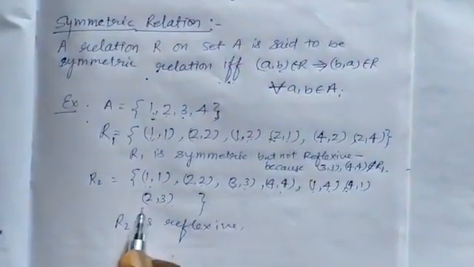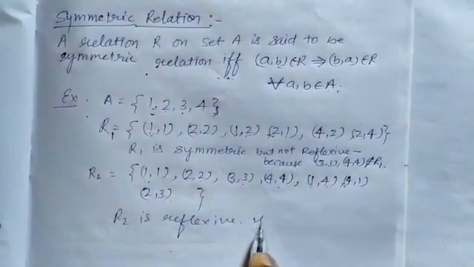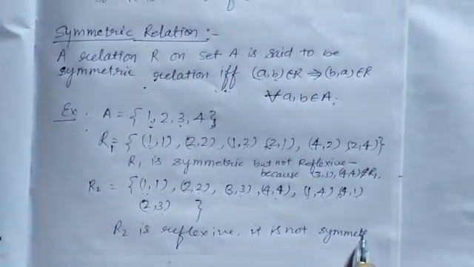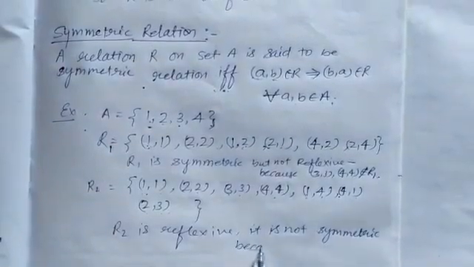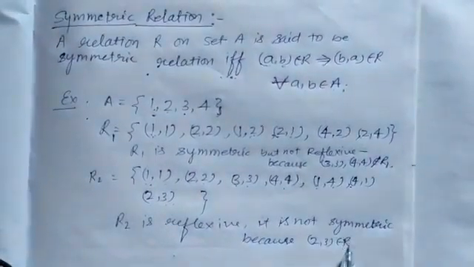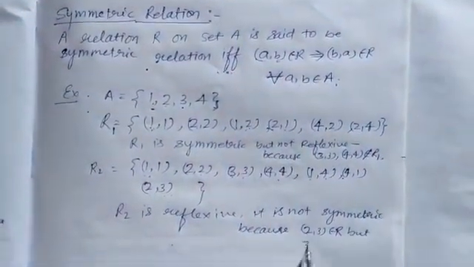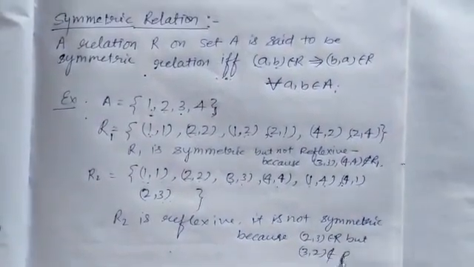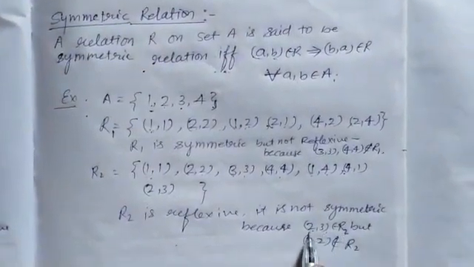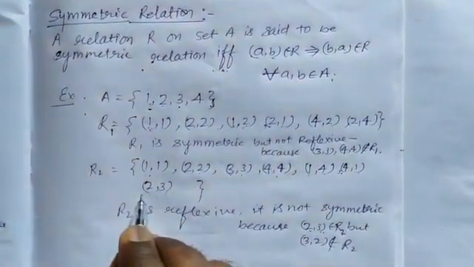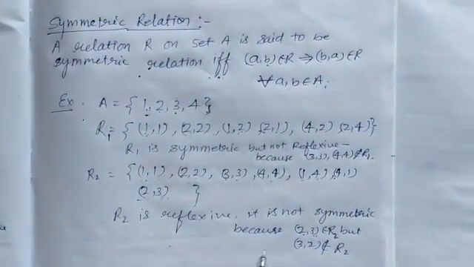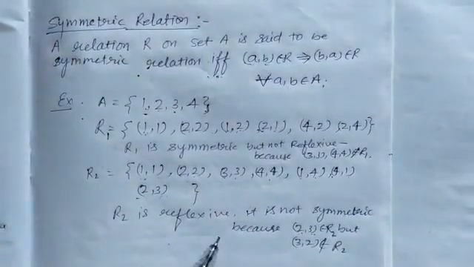It means it is not symmetric, because (2,3) belongs in R2, but (3,2) does not belong in R2. So 2 is related to 3, but 3 is not related to 2. This violates the definition of the symmetric relation, so it is not symmetric, it is only reflexive relation.